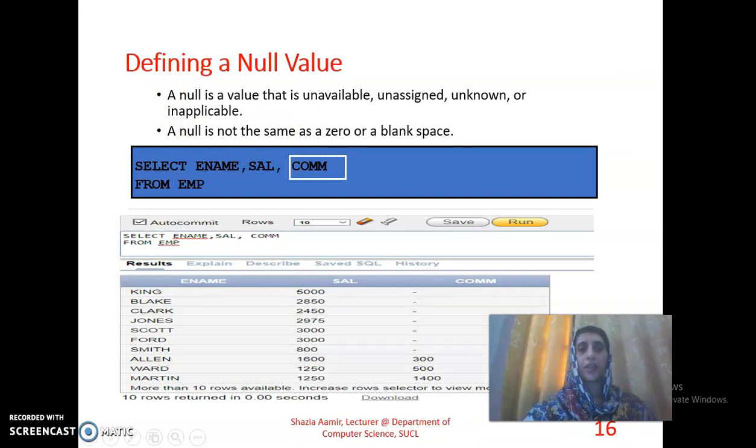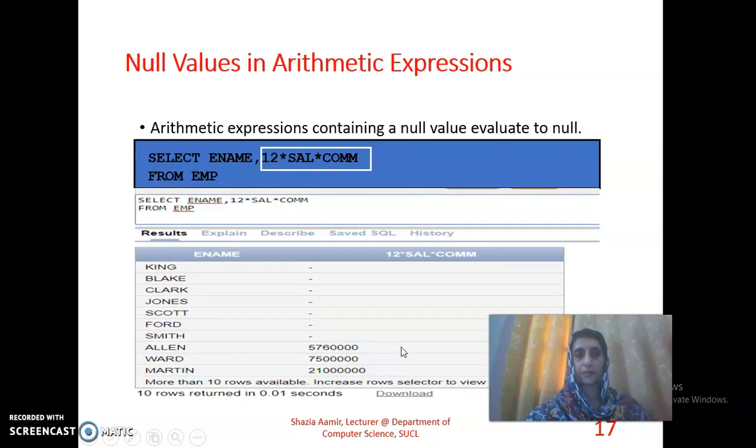Now defining null values. A null value is unavailable, unassigned, unknown or inapplicable. A null is not the same as a zero or blank space. It means if some person has no commission, then the null keyword is used with it. So we have a query: select ename and salary, then commission. We have a screenshot over here that some persons have no commission.